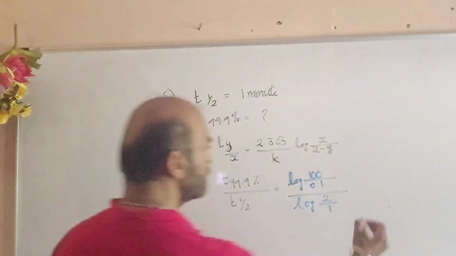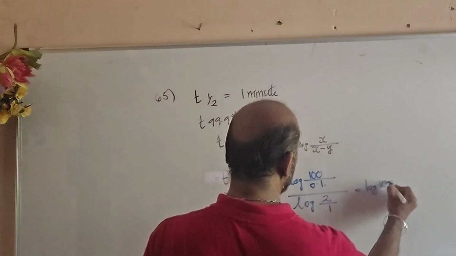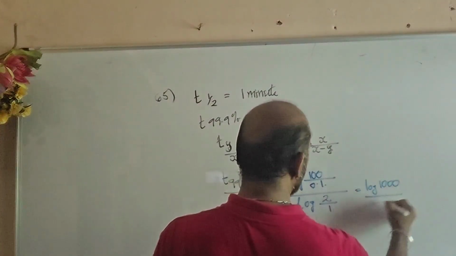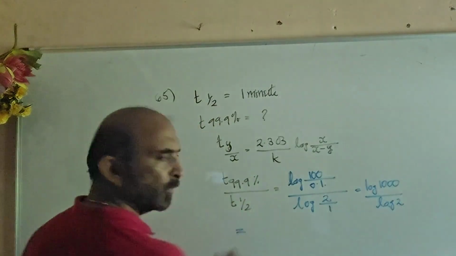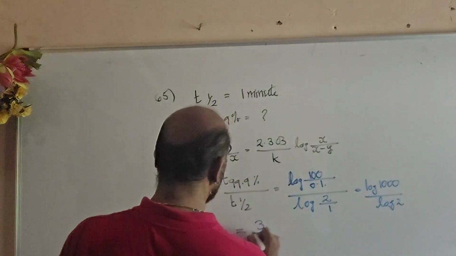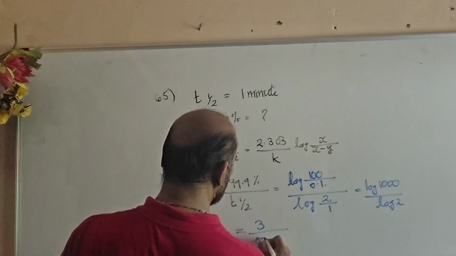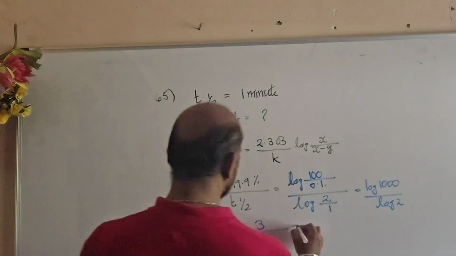That equals log 1000 by log 2. Log 1000 is 3, log 2 is 0.3010, we can approximate it to be 0.3.